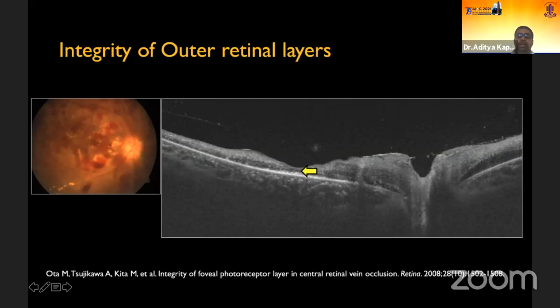And any discontinuity in these 3 hyperreflective bands is associated with poor visual gain. And out of all the OCT biomarkers which determine the visual outcome, this is the most important one.